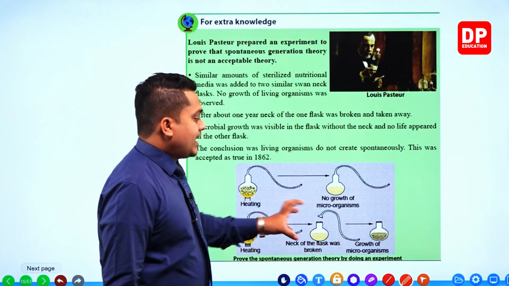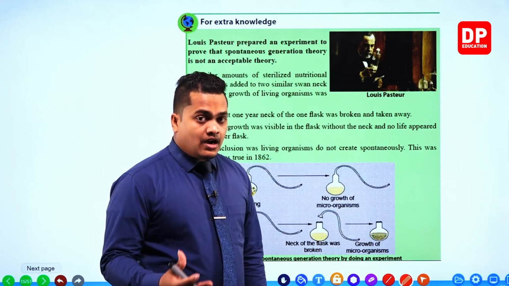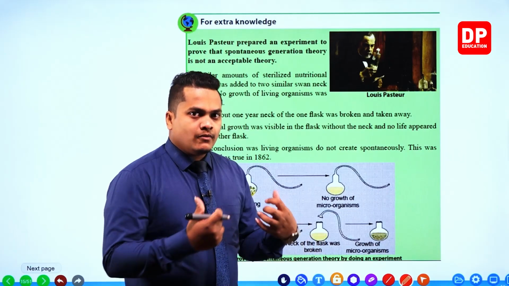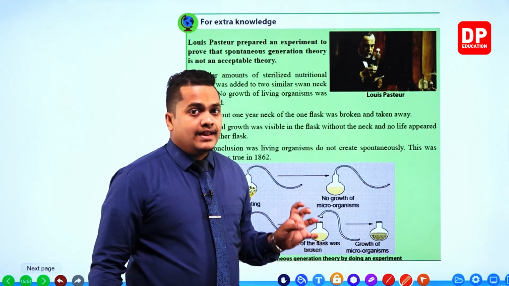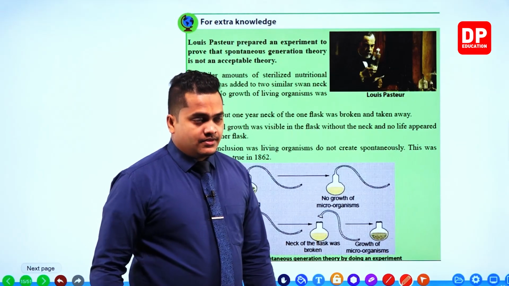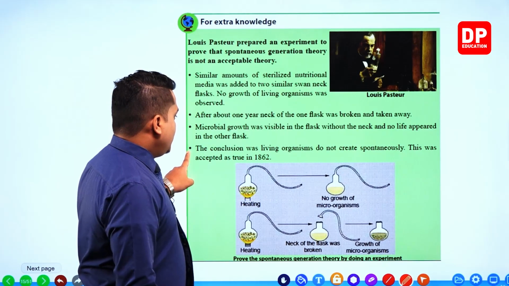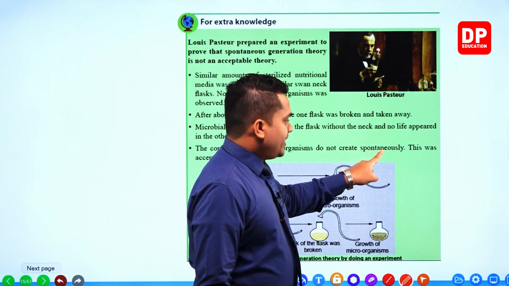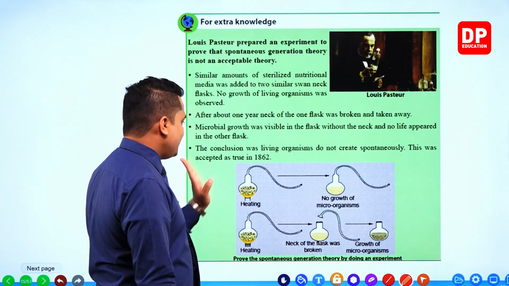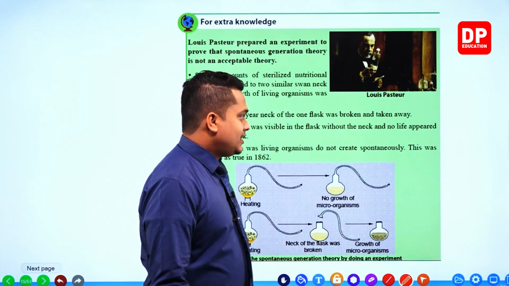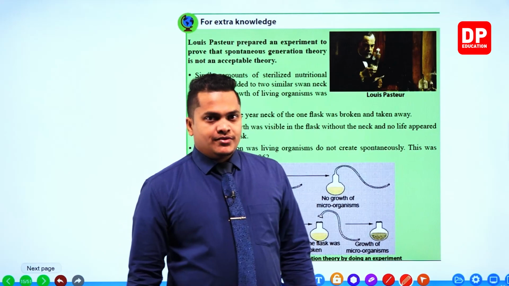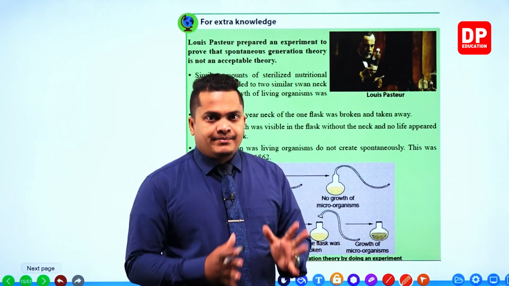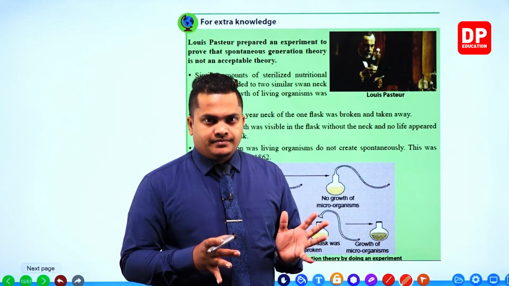But however, when the neck got broken after several years, right, after some time, what has happened? Microbial activities and growth of microorganisms could be observed. Then the conclusion was living organisms do not create spontaneously. This was accepted as true in 1862. So in 1862, this experiment was accepted by the world.